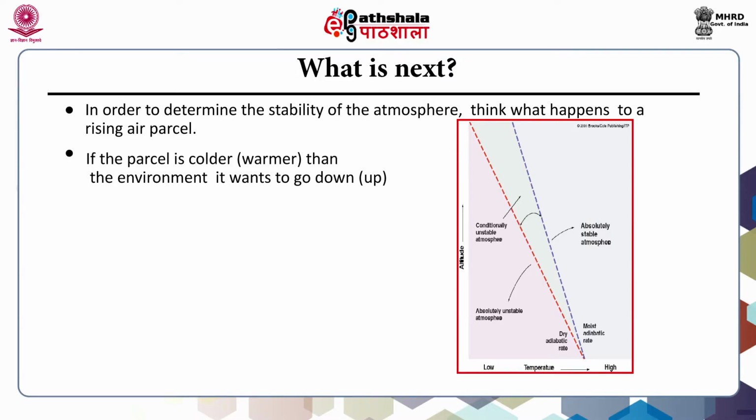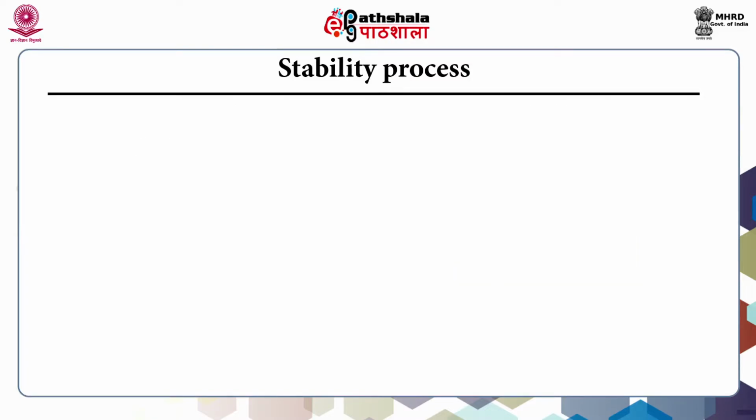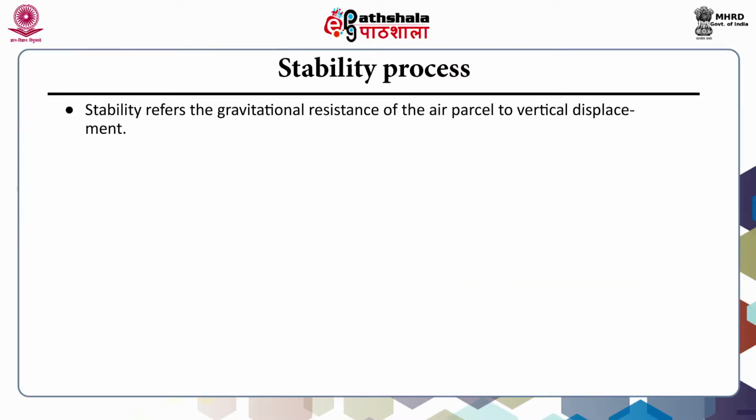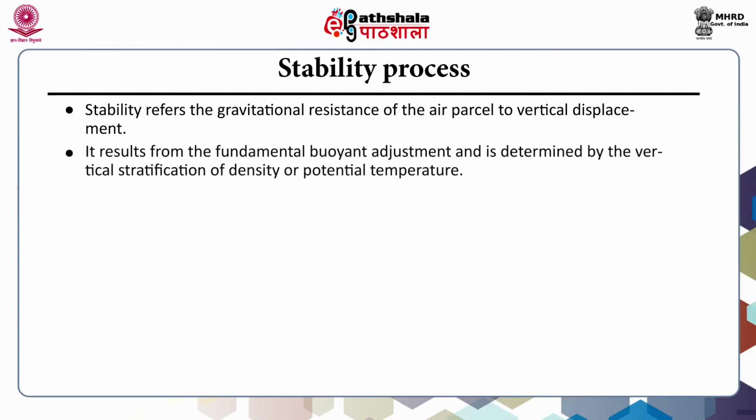You can see in this figure the temperature plotted against the altitude. You can see the absolutely stable atmosphere, absolutely unstable atmosphere and also the conditionally unstable atmosphere. Let's see the stability process. The stability refers to the gravitational resistance of the air parcel to vertical displacement. It results from the fundamental buoyant adjustment and is determined by the vertical stratification of density or potential temperature.